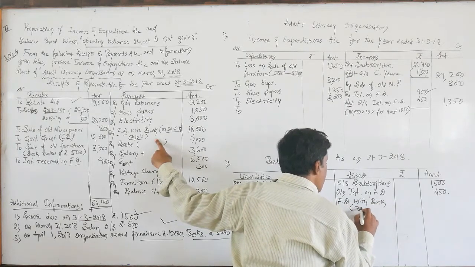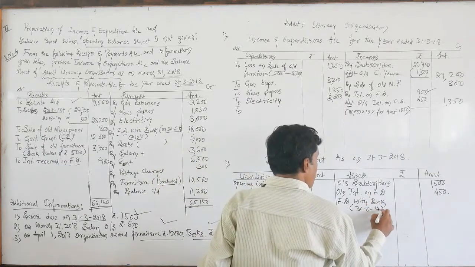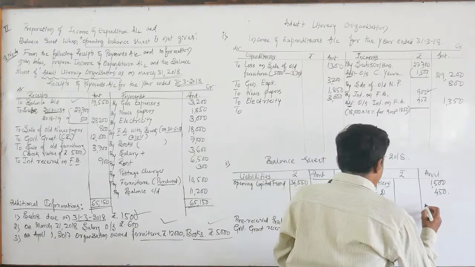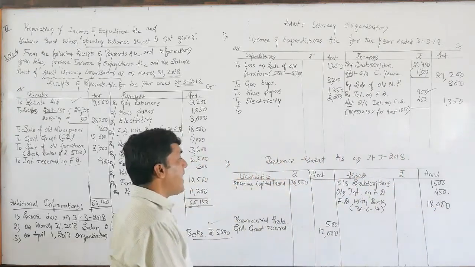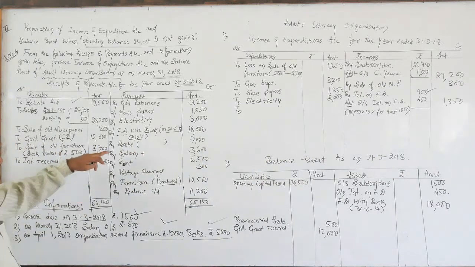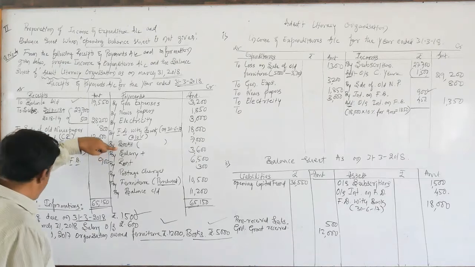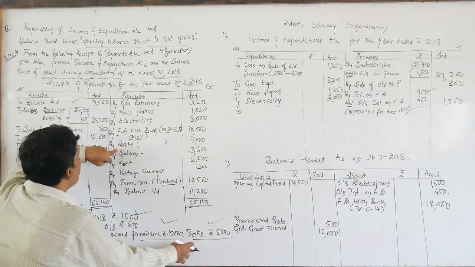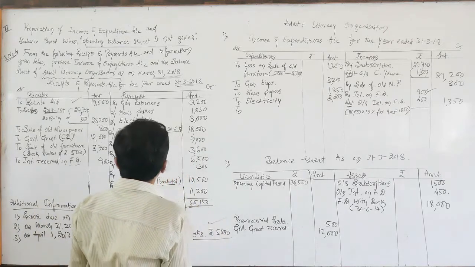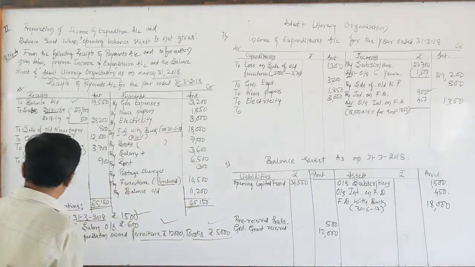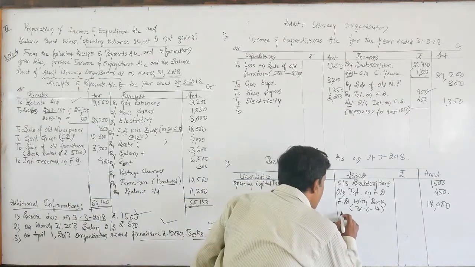He has mentioned the date 30/6/2017 of rupees 18,000. It is an investment. Need to show on the asset side. The next, books. So additional books were purchased, but here opening books were rupees 5,000, additional rupees 7,000. Need to show it on the asset side, but no depreciation on books. So that is the reason here I am writing like this.